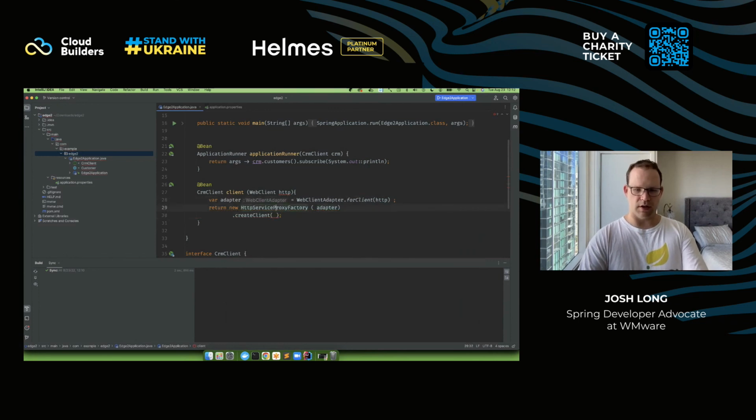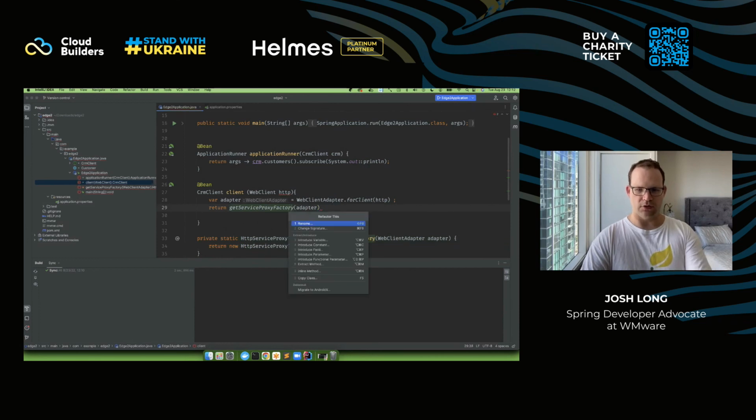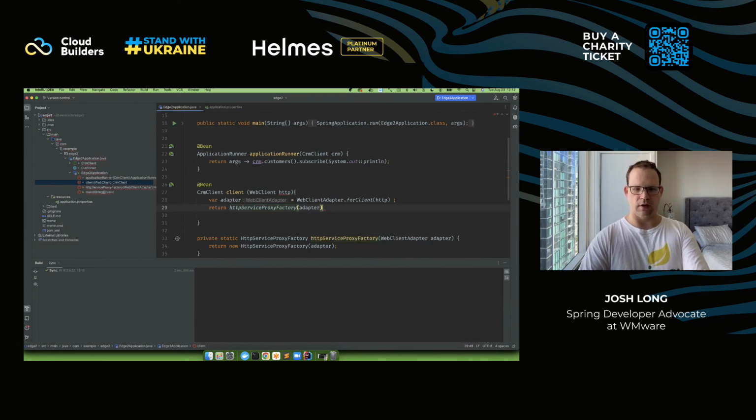And by the way, this can be, right, I'm going to extract this out into a method. Okay. So there's that. And I'm going to rename this to just be HttpServiceProxyFactory. Okay, and the result, the bean, inject that here. Factory. Okay, so there's that.